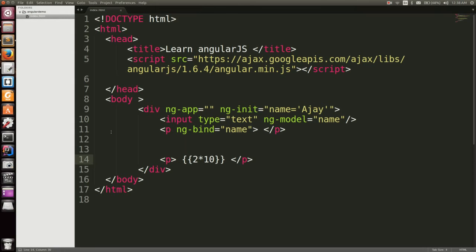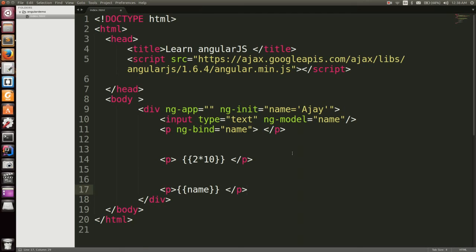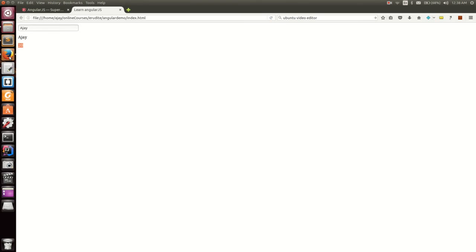Now again go here. We are printing the value of the variable name using the ng-bind, but you can print it using your expressions. So here you can write name in double braces, and here the slash P. Okay, again go to your browser. Oh, it's printing the value as name. So instead of ng-bind you can use the double braces to resolve your expressions.